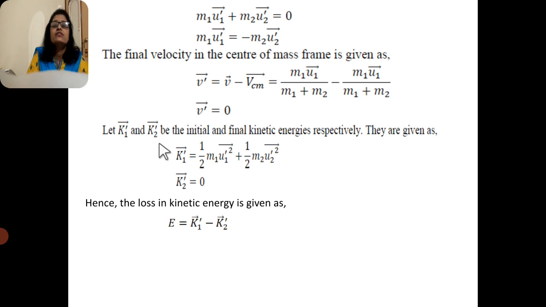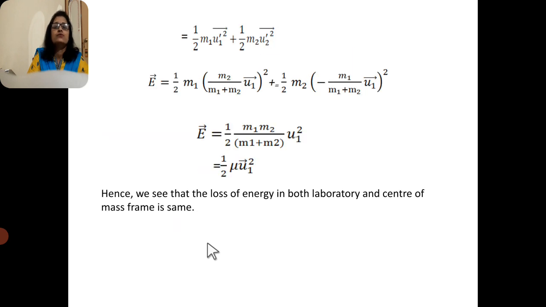Let K1 dash and K2 dash be the initial and final kinetic energies. The value of K1 dash is 1/2 m1 u1 dash squared plus 1/2 m2 u2 dash squared, and K2 dash equals 0. Hence the loss in kinetic energy is E equals K1 dash minus K2 dash.